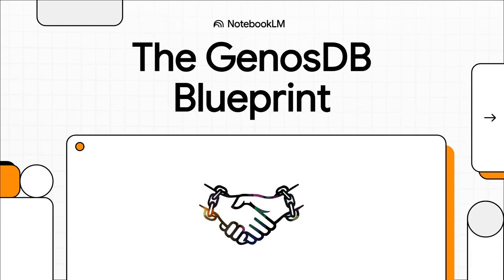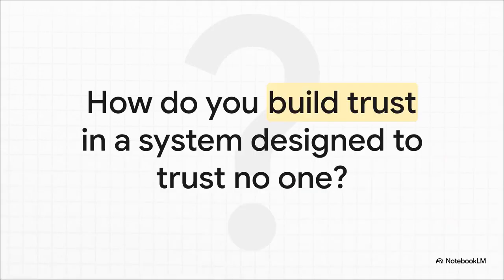Welcome to The Explainer. Today, we're going to tackle something really cool, a blueprint for building trust in a world that's designed to have none. Sounds kind of crazy, right? I mean, seriously, think about it. How do you build trust in a system that's literally designed to trust no one?